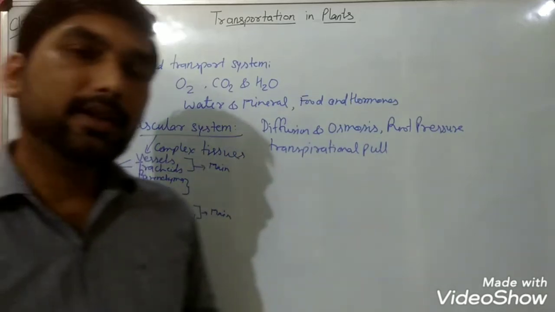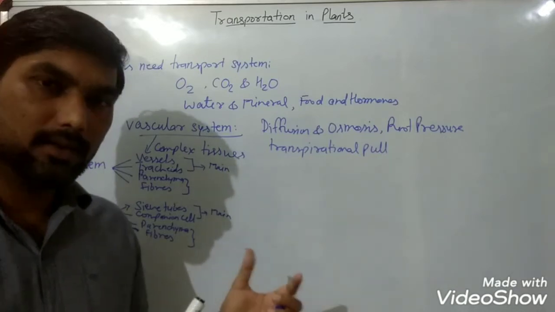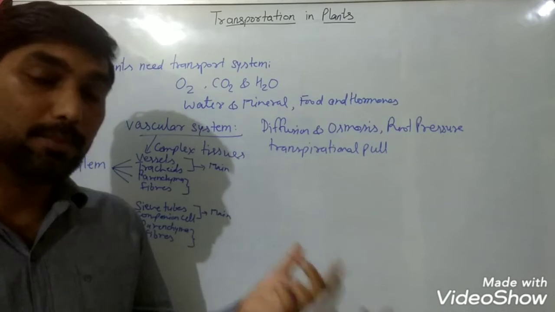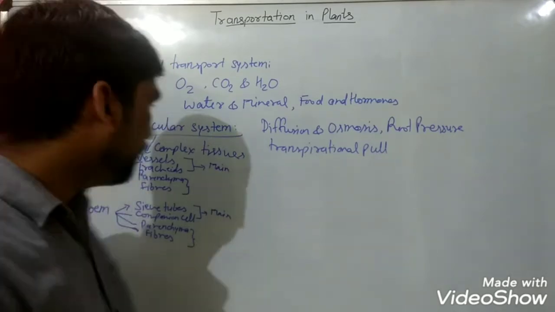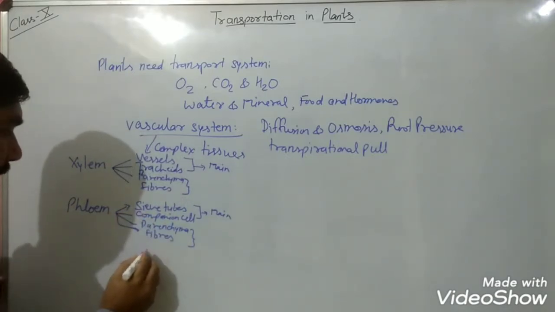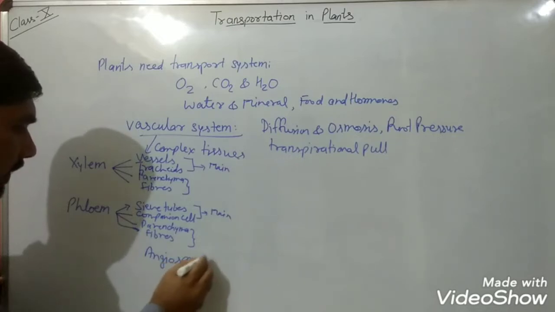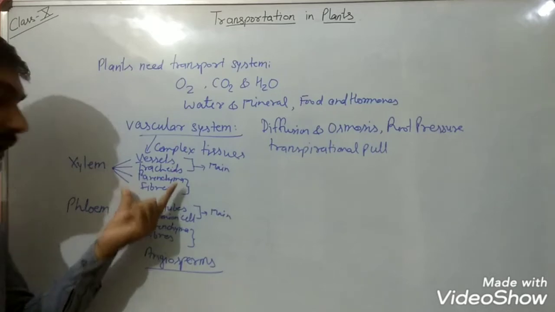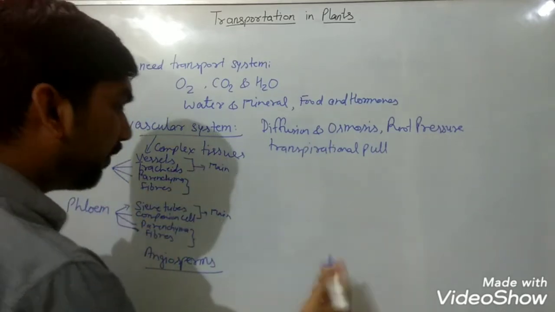But there in class 9 you have also read that we can divide plants into two categories on the basis of the flowers they possess, the non-flowering plants and flowering plants. So if we are talking about flowering plants, meaning angiosperms, in angiosperms all these four components are common. But when we talk about gymnosperms, meaning non-flowering plants,